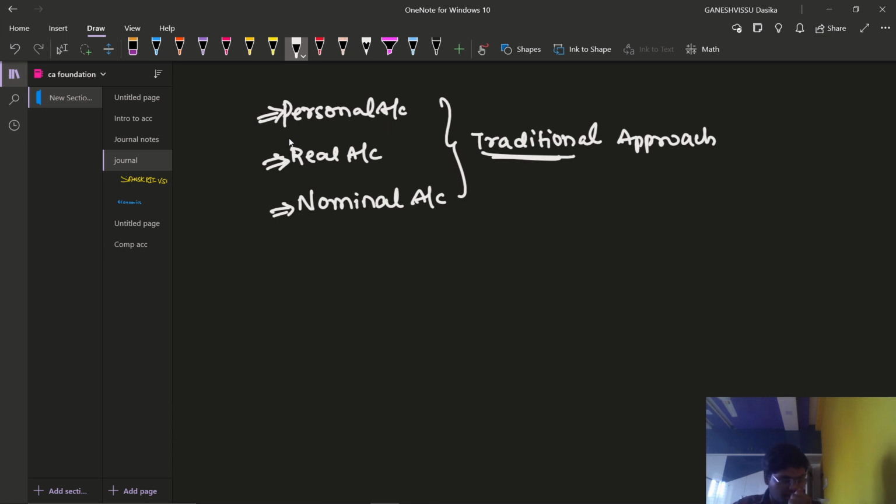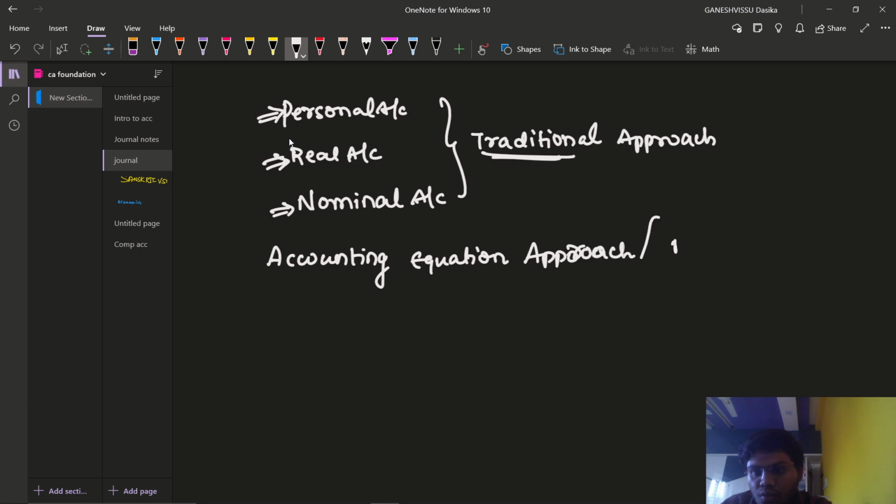This is the Puran approach, the approach which was used in previous days, but nowadays we are using the accounting equation approach. Of course, both approaches can be used to create our journal entries, or I can say to write our journal entries. We can use any of these approaches. The accounting equation approach is also one more approach. It is also known as the modern approach.